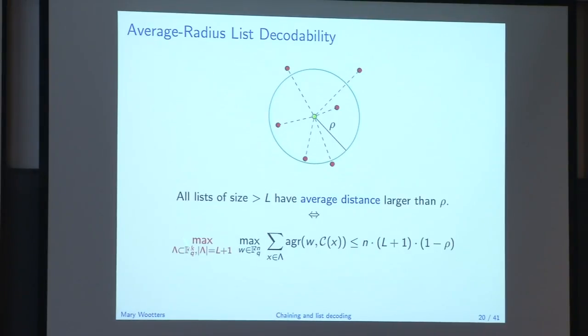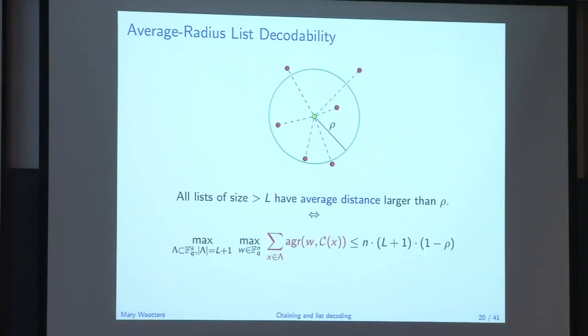Yeah, so the maximum over all sets of size L plus 1, and then the maximum of all possible centers W, that's this green dot, of the average agreement, or the sum of the agreements between the center and the code words. So this agreement here is just count up the number of positions on which they agree. And I want this to be small, right? I want the average distance to be large. I want the average agreement to be small. So I'm just writing it down this way. So I want this average agreement to be small.